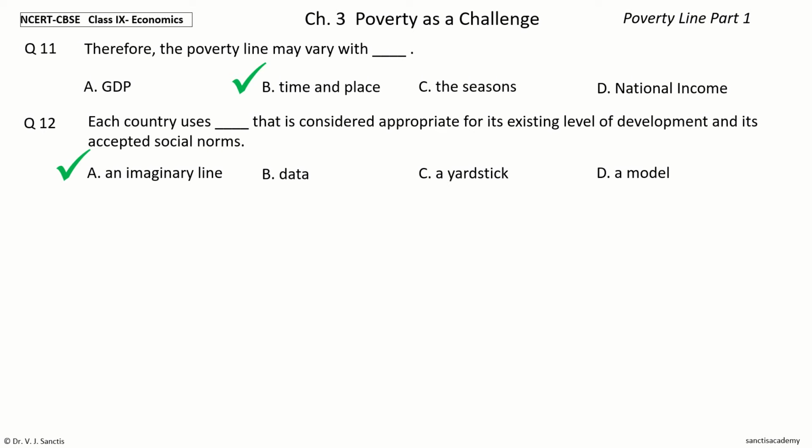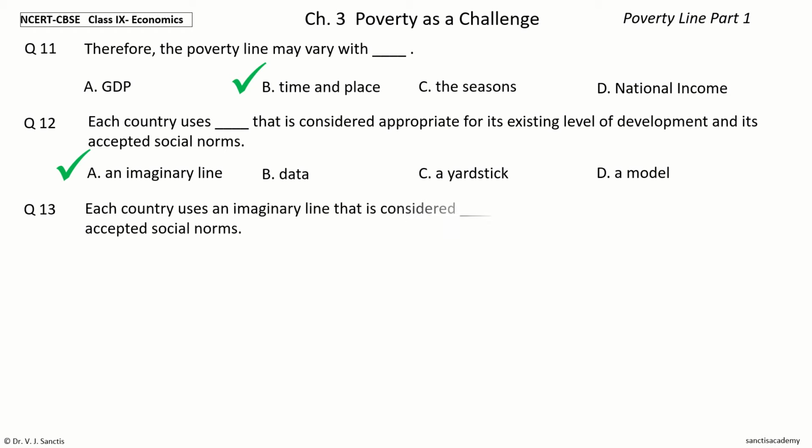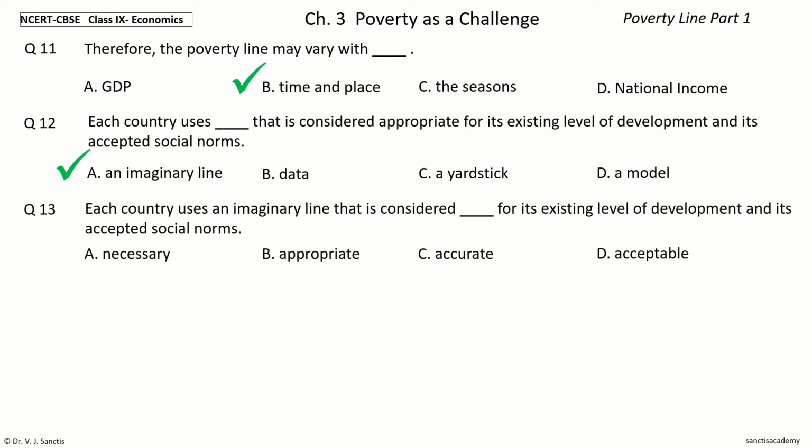Question 13. Each country uses an imaginary line that is considered dash for its existing level of development and its accepted social norms. The options are necessary, appropriate, accurate, acceptable.